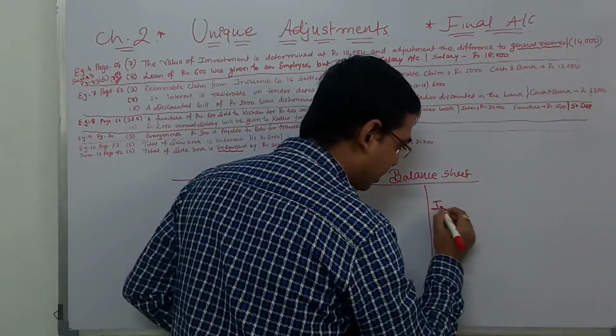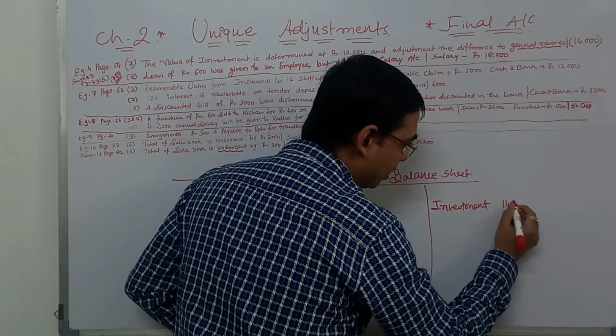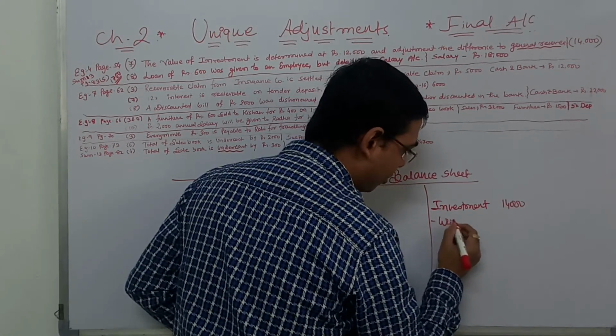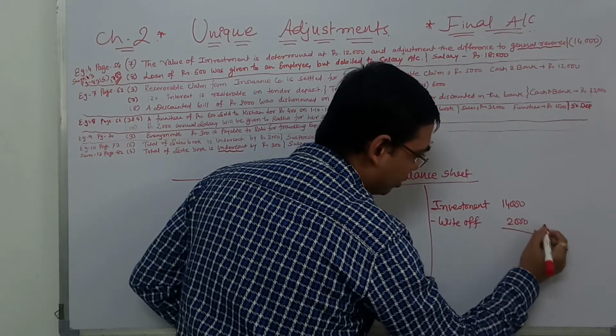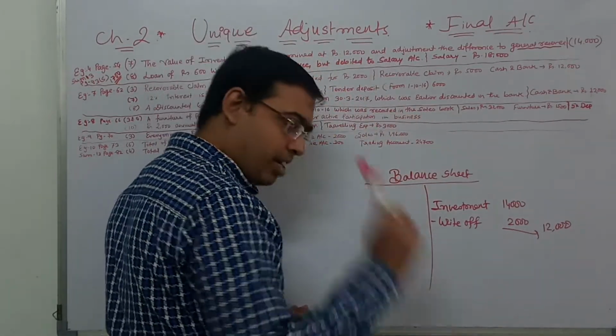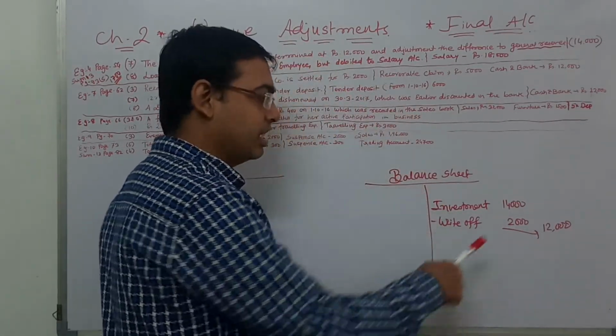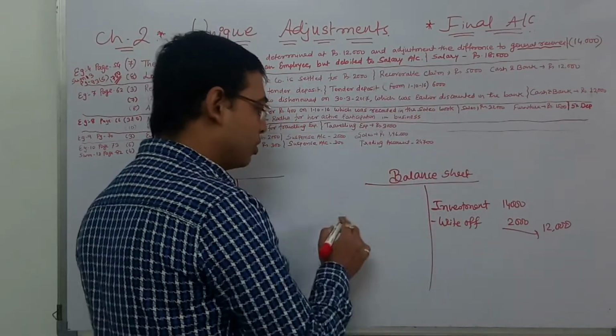So first understand investment 14,000 minus write off. Why have you written off? Because now it has reduced to 12,000. So 12,000 is the amount currently for investment. This 2,000 is a loss, and as it is a loss, we will transfer it to general reserve.